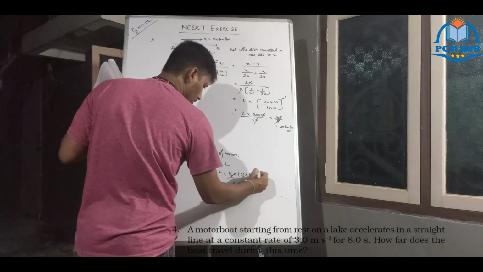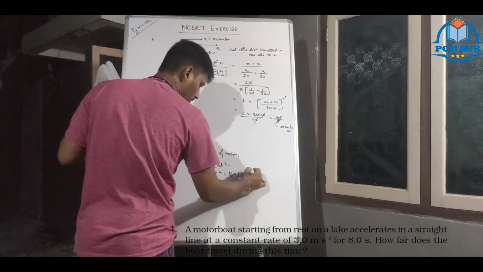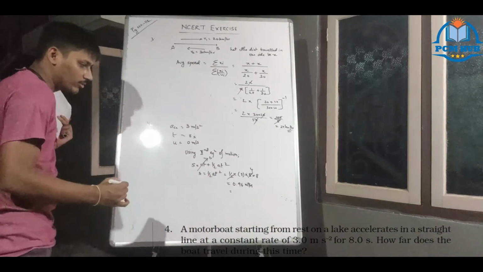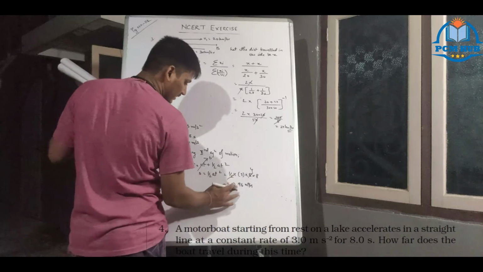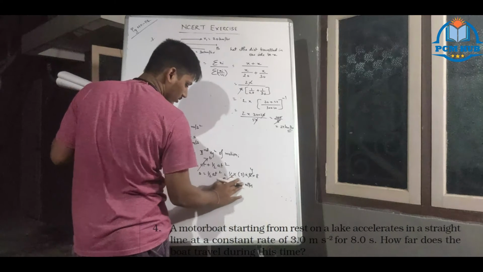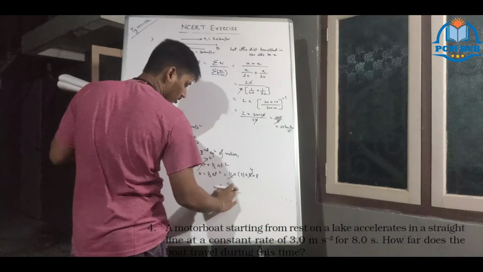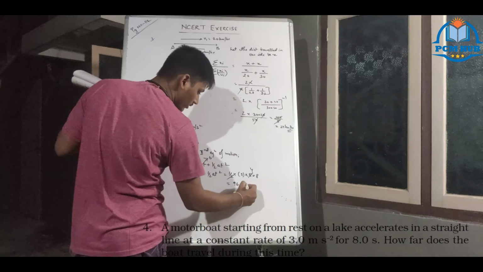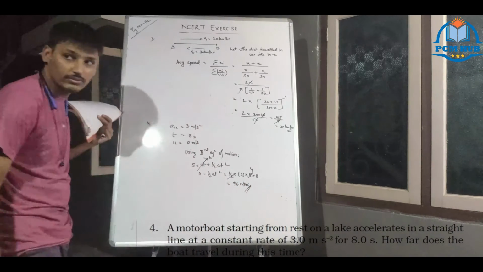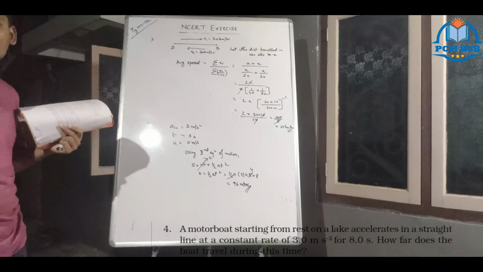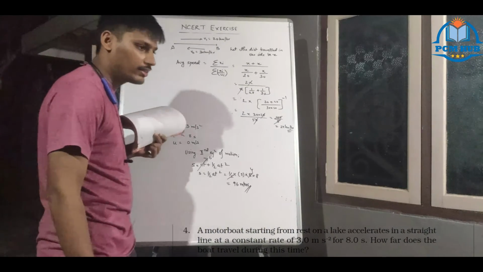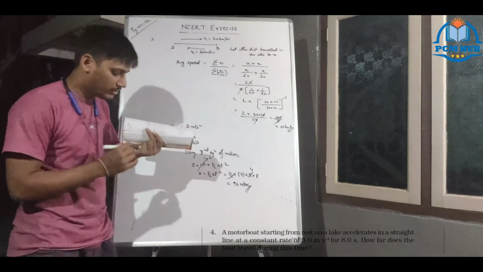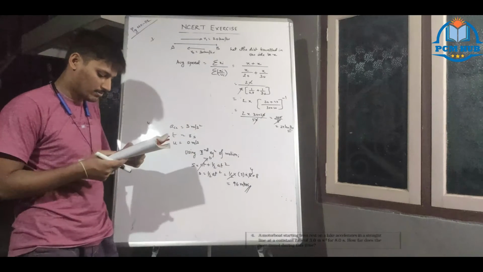Half of 8 is 4, 4 into 8 is 32, 32 into 3 is 96. So what is the answer? 96 meters it will travel. Only 96 meters it will travel. You can check the answer at the back.